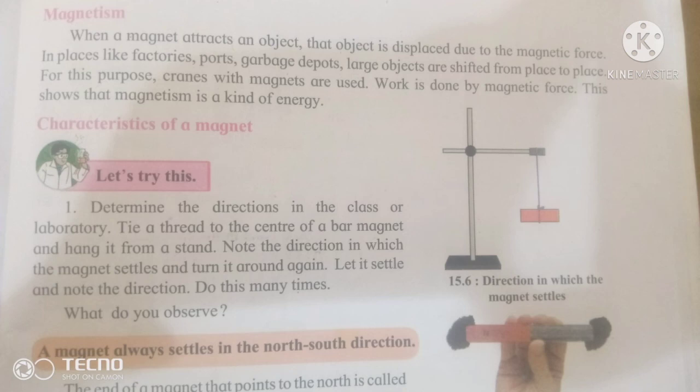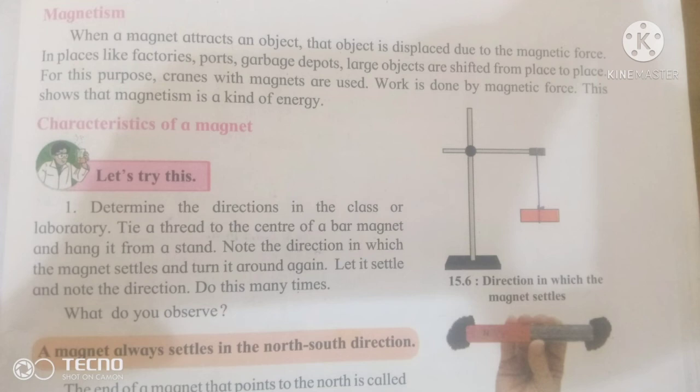Magnetism: when a magnet attracts an object, that means the object is attracted to the magnet. Magnetic materials are displaced due to the magnetic force. That means magnetic force is applied on the object, and it is attracted to the magnet.